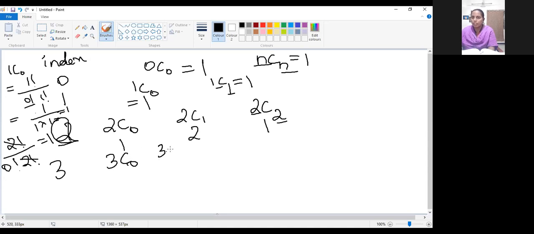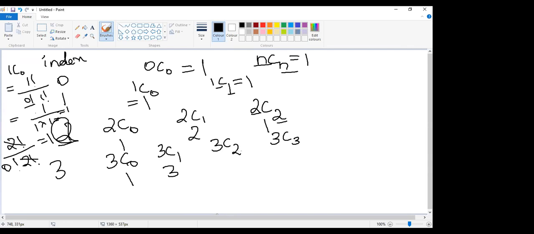Now if index is 3, 3 objects, we are selecting nothing out of 3 objects, if we are selecting 1 out of 3 objects, if you are selecting 2, and if you are selecting all the 3. So based on this, tell me for this, 3C1, calculate and tell me what value will come. 3.